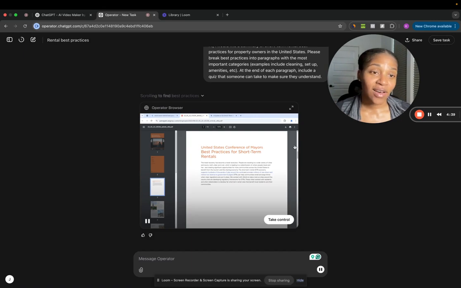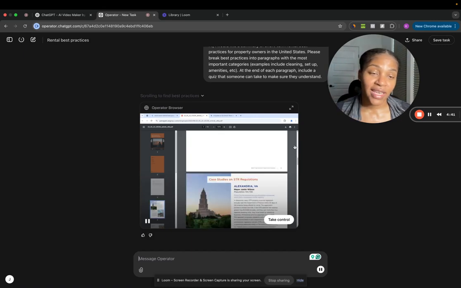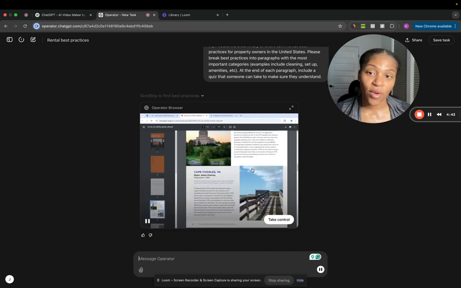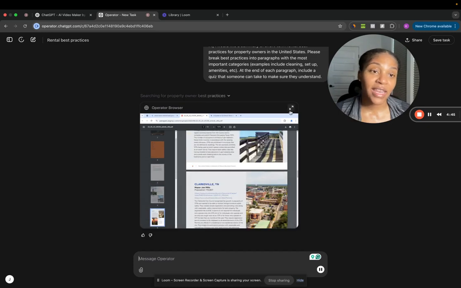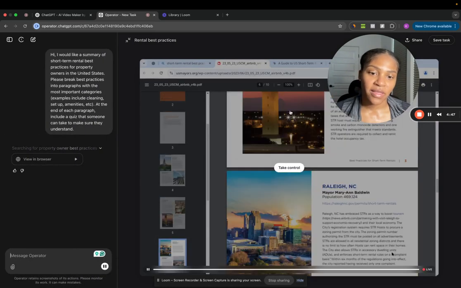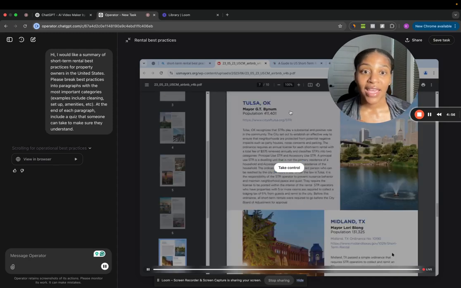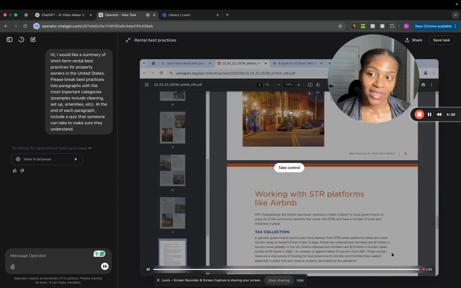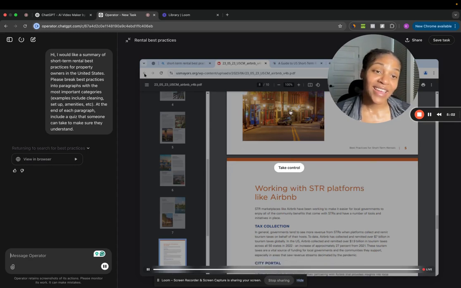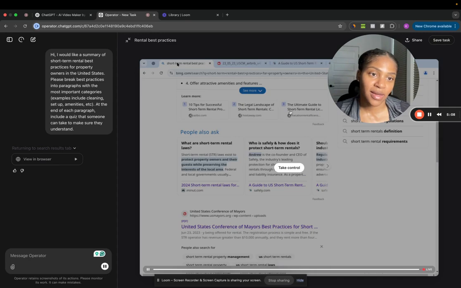So this is how Operator works. You're seeing in my screen right now that Operator actually is in the browser, and I'll expand this view. Operator is in the browser, and it's clicking into different websites to learn about short-term rentals and short-term rental best practices. So it's actually going in and reading these things, and it's going to summarize them for me and create a quiz based on the step-by-step research that it's done.